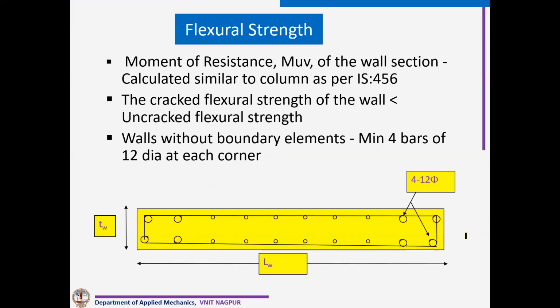See what happened. Even if we are not going for boundary elements, we have to provide minimum 4 bars at the boundary. You can see here, at the boundary, minimum 4 bars of 12 dia we have to provide. Otherwise, what happens? There is a criterion where we have to calculate the stress at that point. If that stress exceeds a certain limit, we have to provide the boundary element. We don't have a choice. But if that stress is less than that limiting stress, then also we have to provide 4 bars of 12 dia.